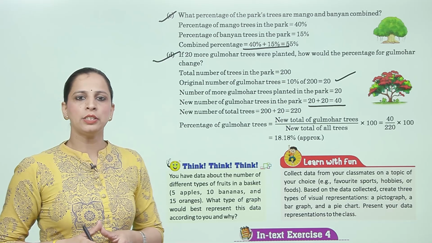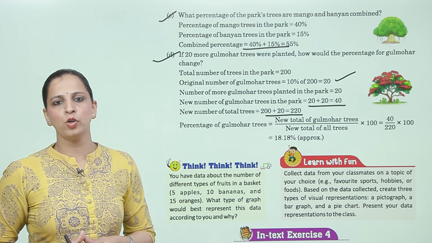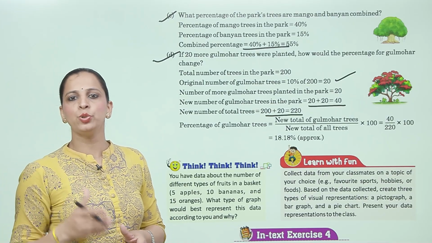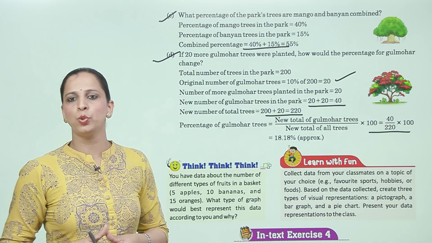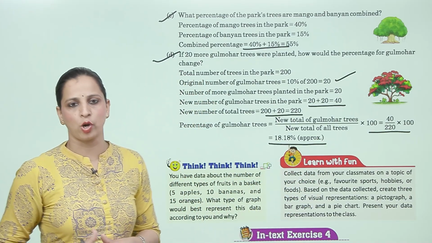New number of total trees is 200 plus 20 is 220. Now percentage of gulmohar tree is new total of gulmohar trees divided by new total of all trees multiplied by 100. That is 40 upon 220 multiplied by 100 is equal to 18.18% approximately.